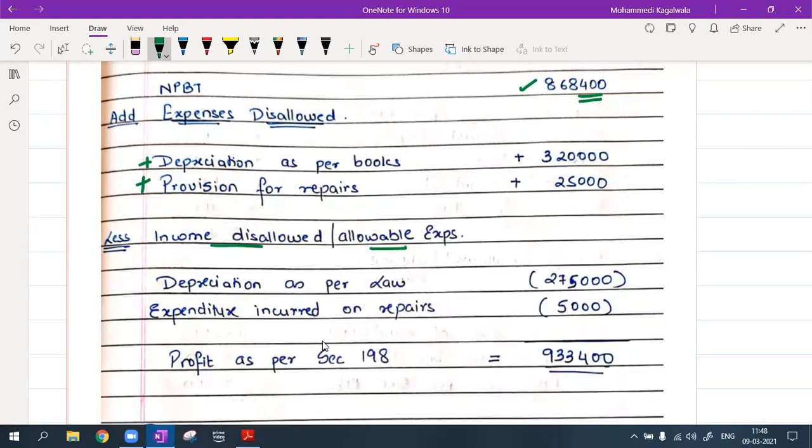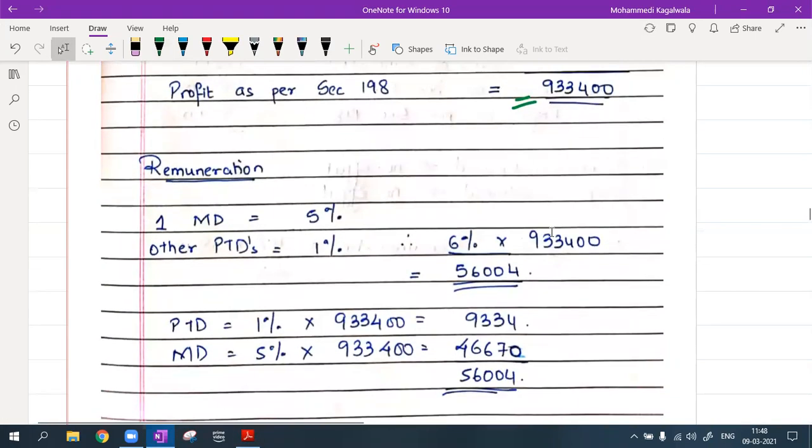Income disallowed also I have to subtract, but there is no such income over here. Allowable expenses, depreciation as per law, I can subtract. Actual expenditure incurred on repairs, I can subtract. So my profit will be 9,33,400. Now there is only one MD, I'll give him 5%, and other part-time directors are also there.